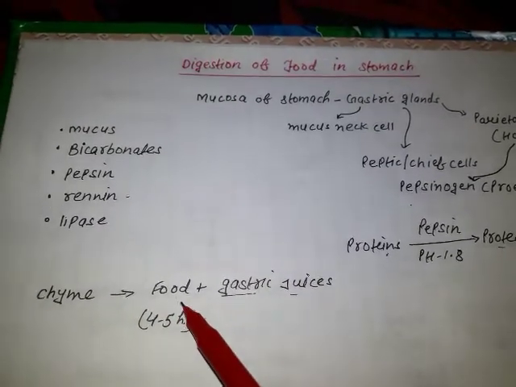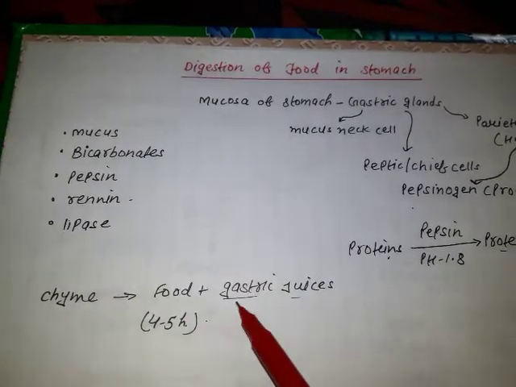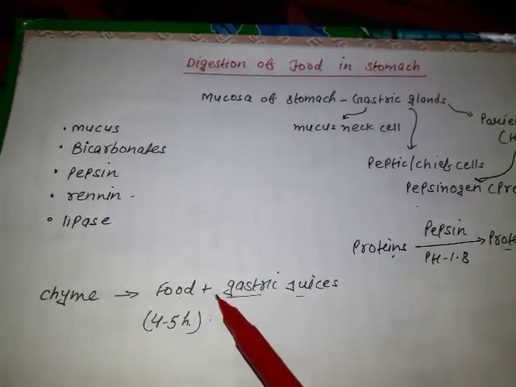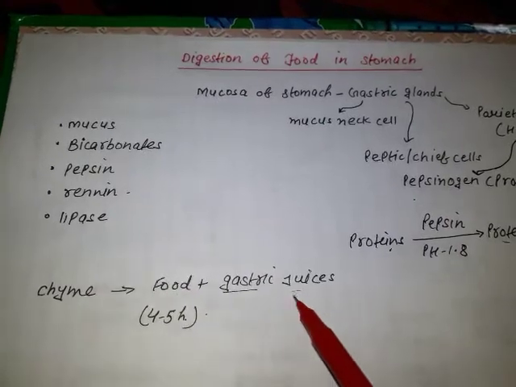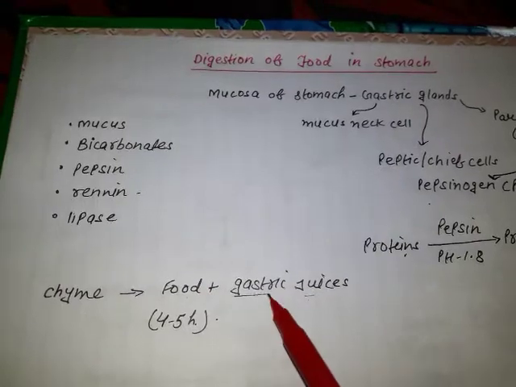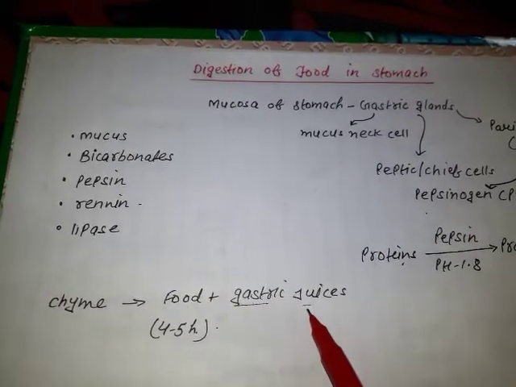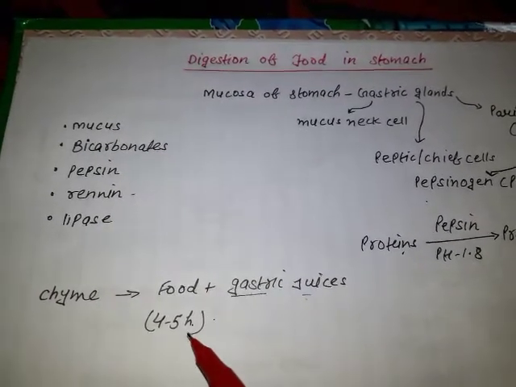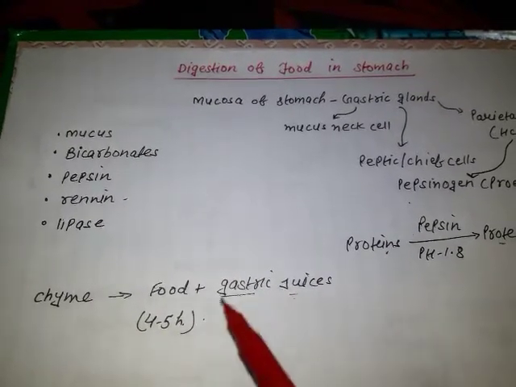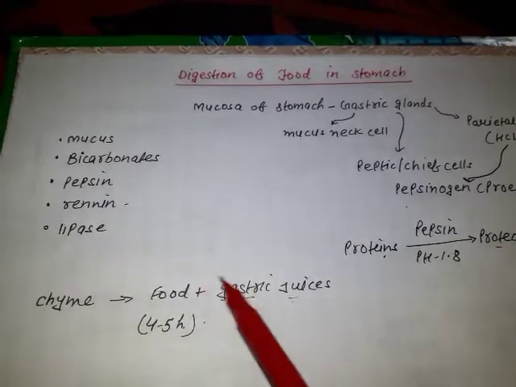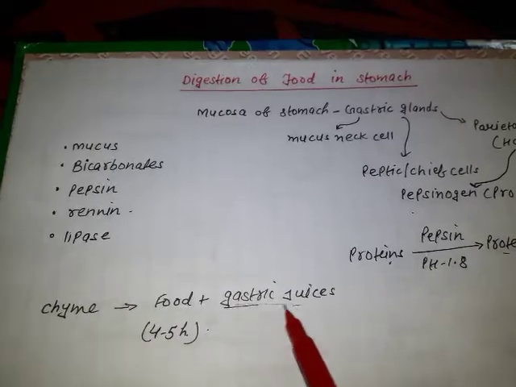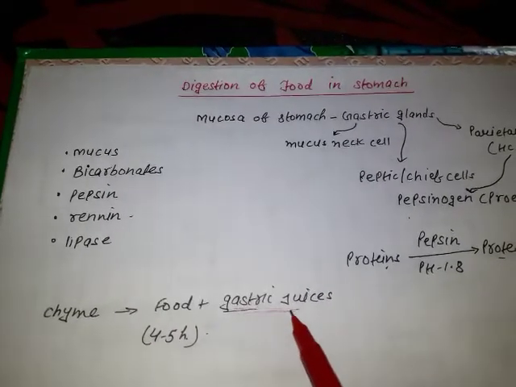How will they get mixed with the food? Due to the churning movements of the muscular walls of the stomach, food gets mixed with the gastric juices, which is known as chyme. So chyme is food plus gastric juices. Food is stored in the stomach for 4 to 5 hours. Now let's discuss what gastric juice is and what its components are.